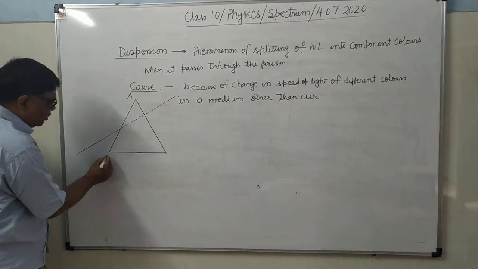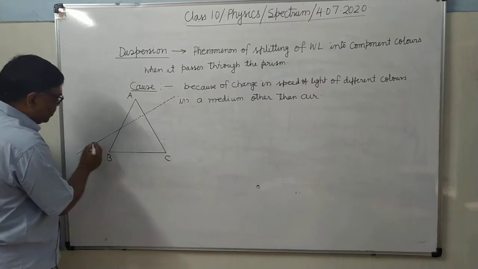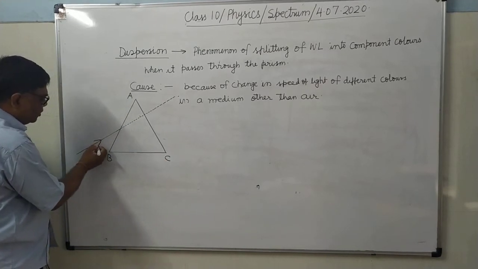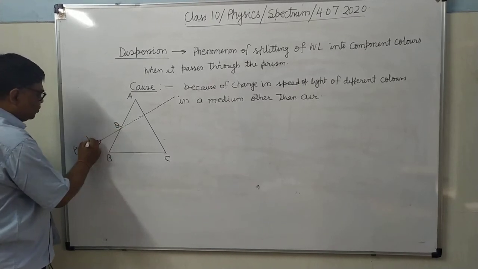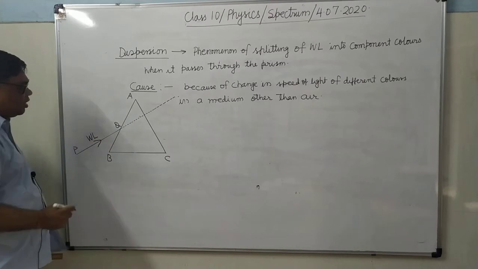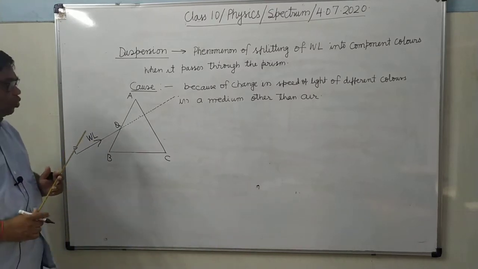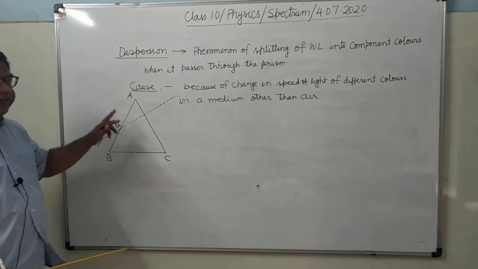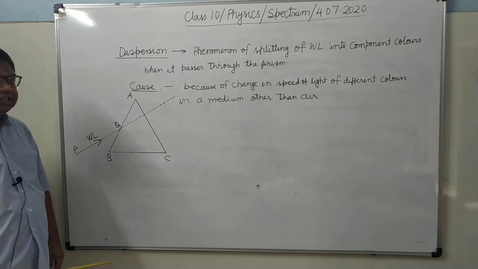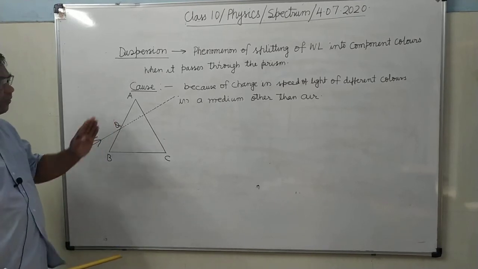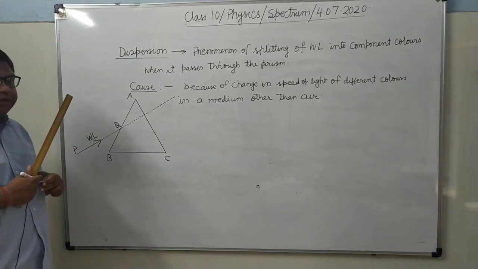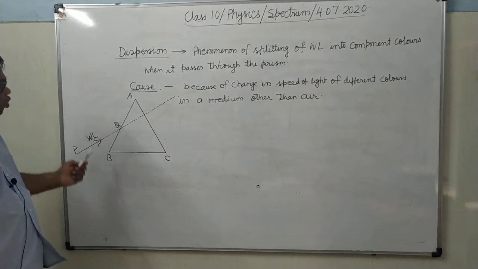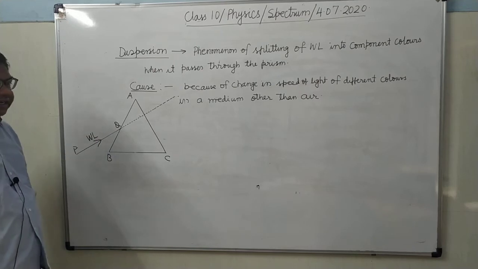This is A, B, C. This is the white ray of light, PQ. At the point Q, what will happen? I have told that the ray will refract as well as disperse because of the different refractive index of each part, because this is the combination of 7 prominent colors, VIBGYOR: violet, indigo, blue, green, yellow, orange and red.